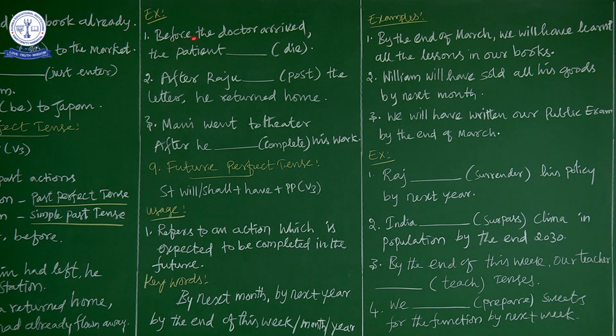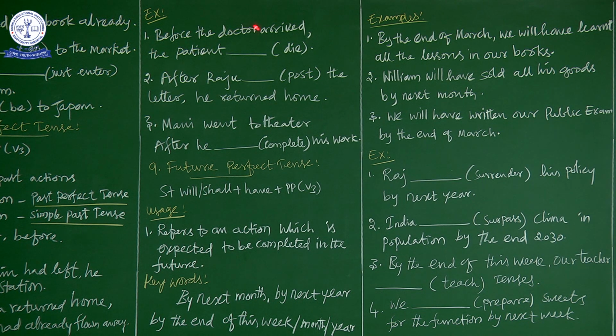Whenever there is a keyword before or after, you can 99% make sure it is past perfect tense, and you have to check it in the sentence. Because before is also used in past perfect continuous tense. So according to the context only we have to understand that it is two past actions, two completed actions. That is very important.